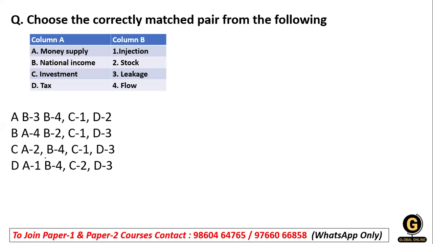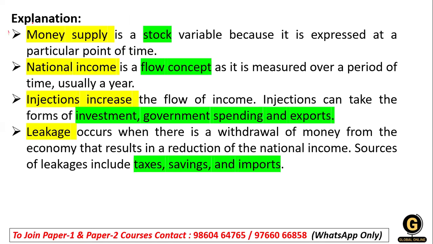Now, next question, there are two lists, pair of matching is given. So let's match this. Column A is about the money supply, national income, investment, taxes. So how is it related to column B: injection, stock, leakage and flow. First of all, you have to understand the concept: what is a money supply?